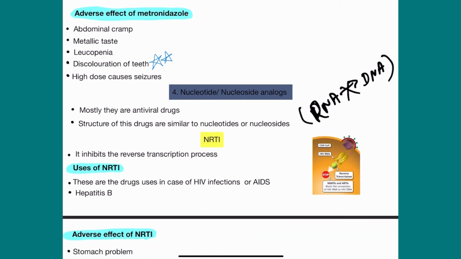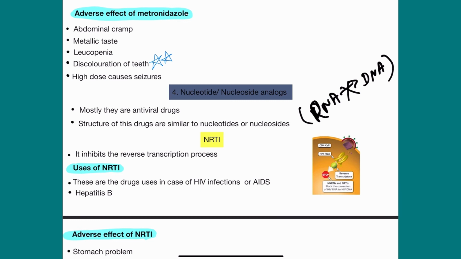Uses of NRTI: this drug is used in case of HIV infection or AIDS, and sometimes also in case of hepatitis B virus.